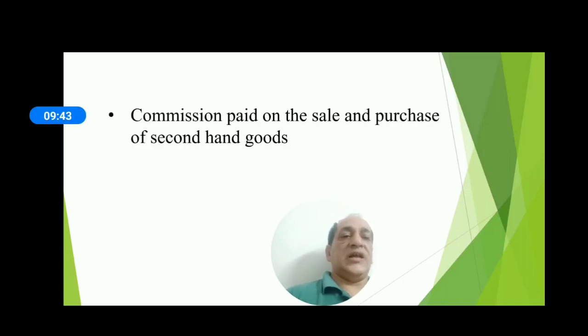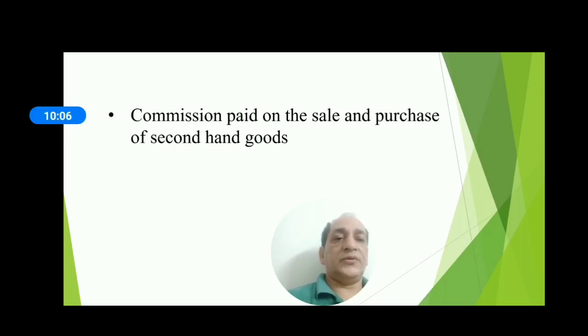Commission paid on the sale and purchase of second-hand goods. Commission earned by the brokers or commission agents on the sale and purchase of second-hand goods is part of national income.